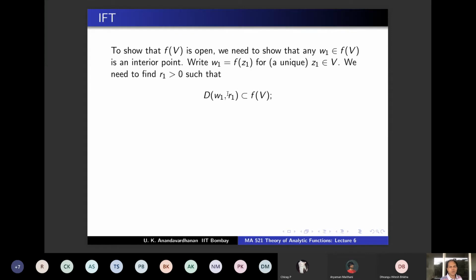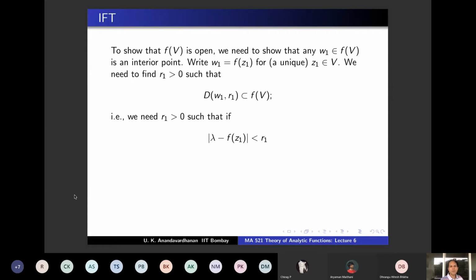You have to choose an R1 such that if this holds, then lambda belongs to f of V. But what is the meaning of lambda belongs to f of V? Lambda equals f of z for some z in V. So lambda minus f of z equals 0. That means lambda minus f has a zero on V. So this is what I have written in the slides. We need an R1 such that if the modulus of lambda minus f of Z1 is less than R1, then lambda minus f has a zero on V.